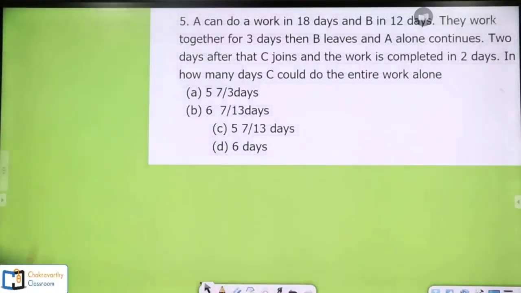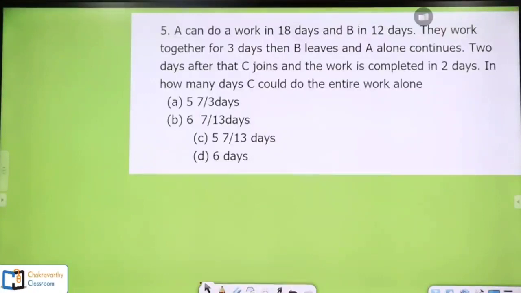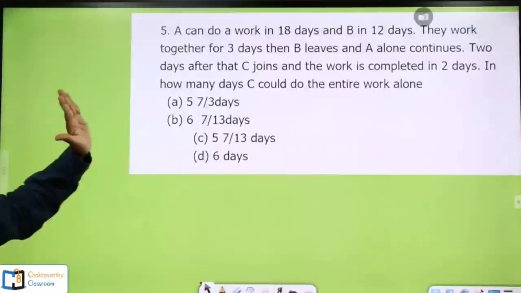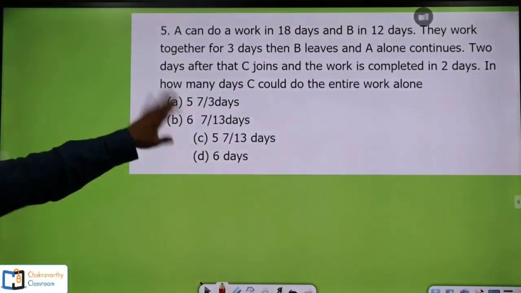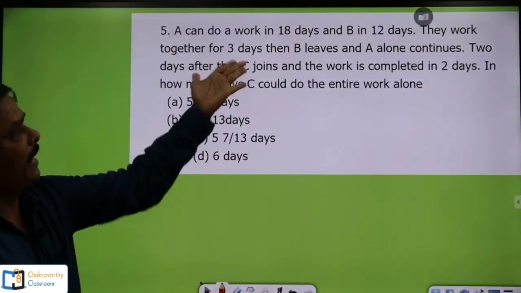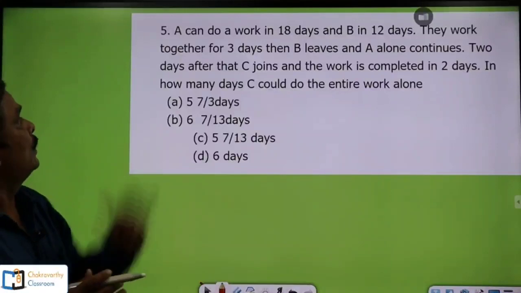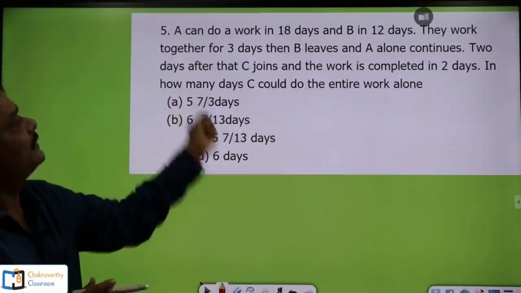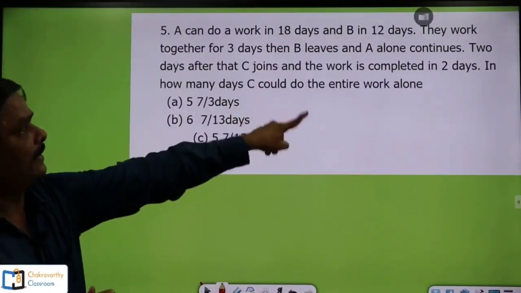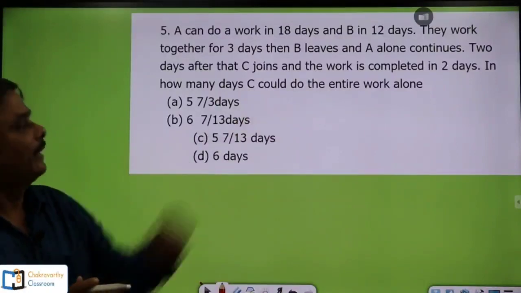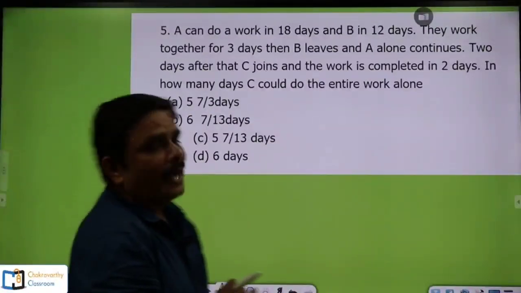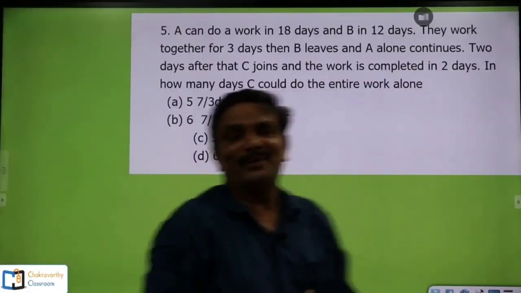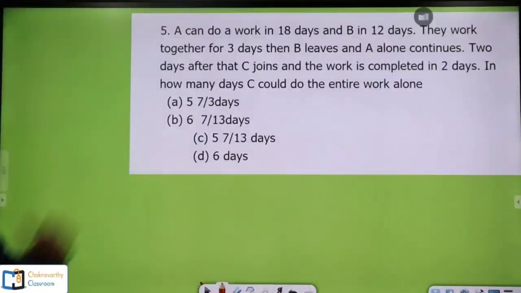So A can do in 18 days, B can do in 12 days, then they work together for 3 days, then B leaves and A alone continues. 2 days after that, C joins and the work is completed in 2 days. Next, in how many days could C do the entire work? Just now we have done one question on this model.